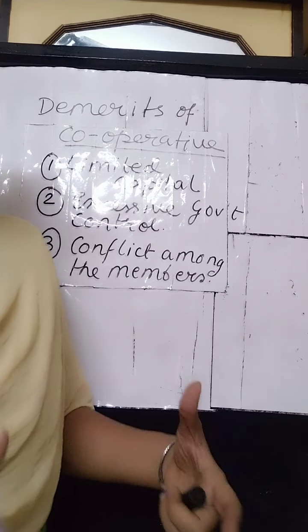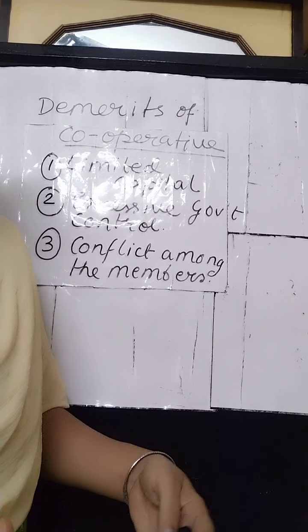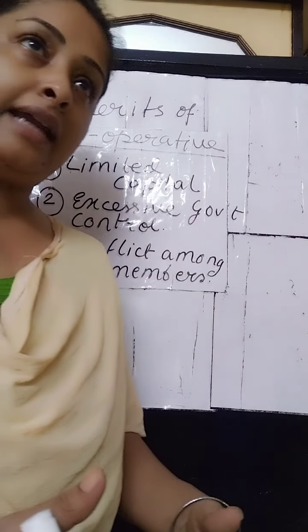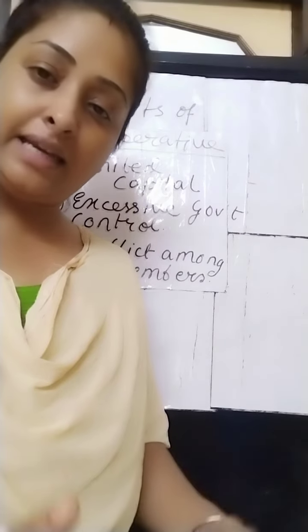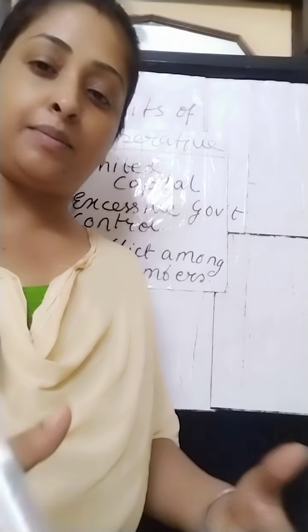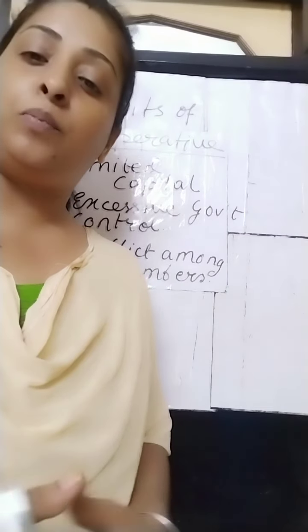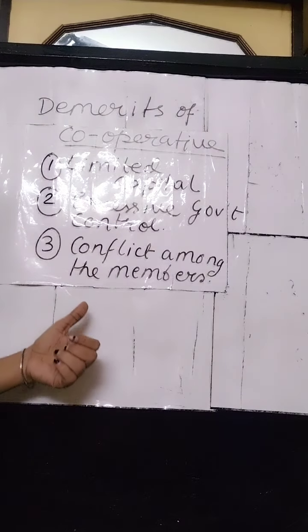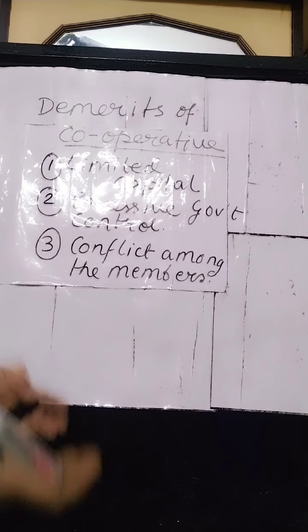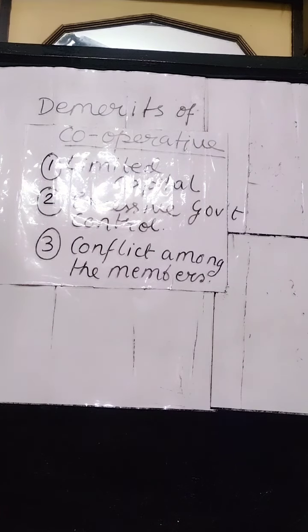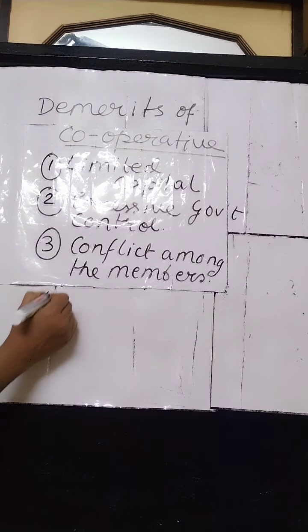They may have different opinions, and if a member follows a rigid attitude, it can lead to a conflict. The rigid attitude of any kind of member can lead to a conflict among the members of the organization, which is quite often happening in the cooperative society. So conflict may arise. It is one of the features as well as one of the drawbacks of this cooperative society.